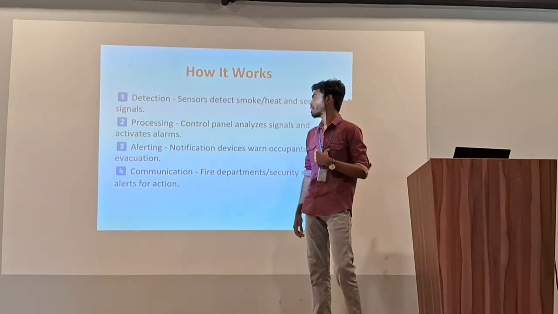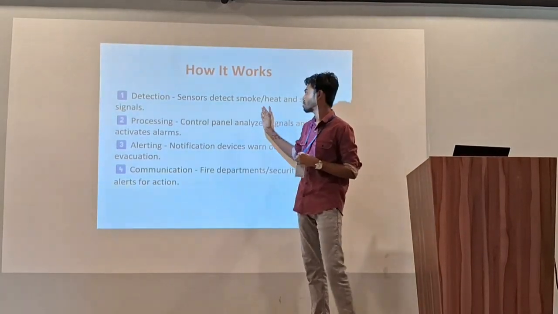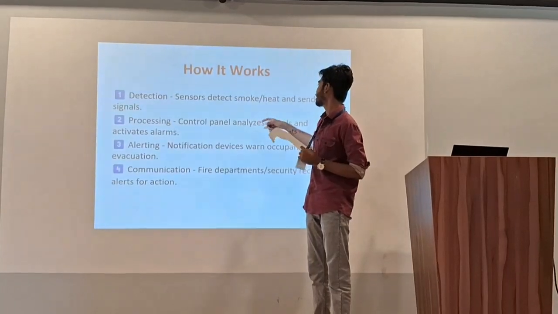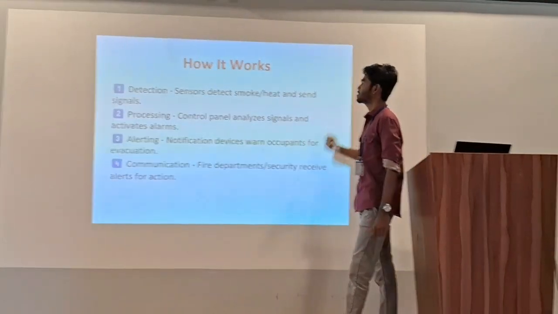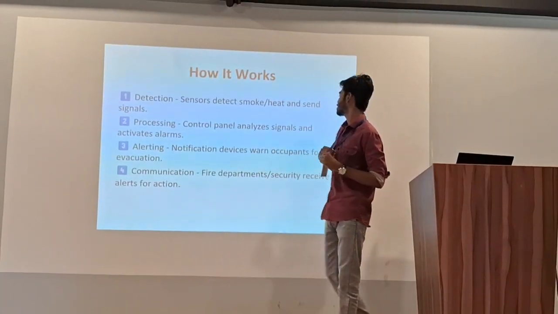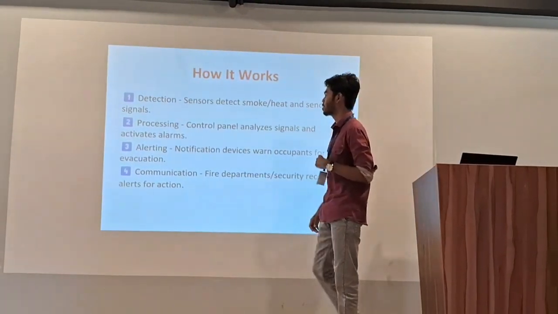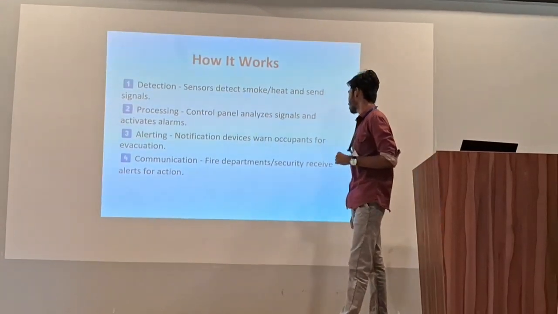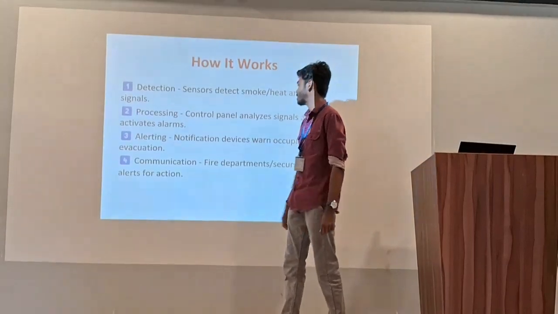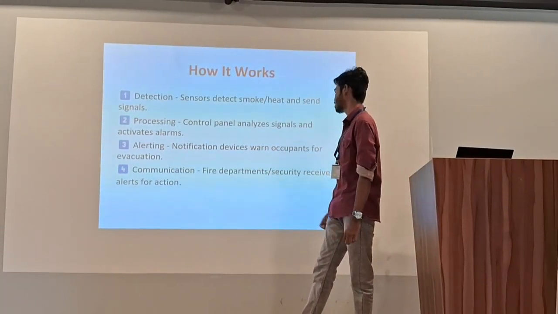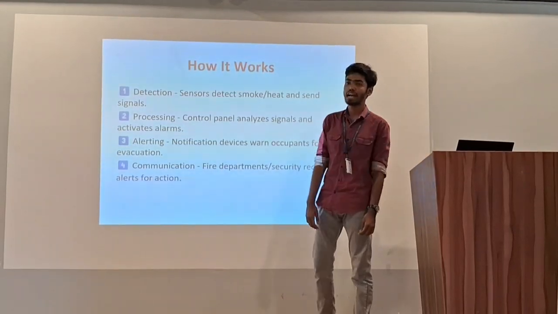And here is the working process of fire alarm system. Detection: sensors detect smoke or heat and send signals. Processing: control panel analyzes signals and activates alarm. Alerting: notification devices warn occupants for evacuation. Communication: fire department and security receive alerts for action.